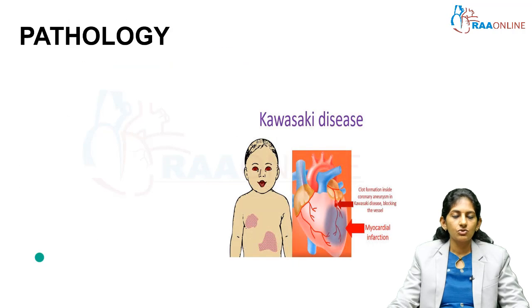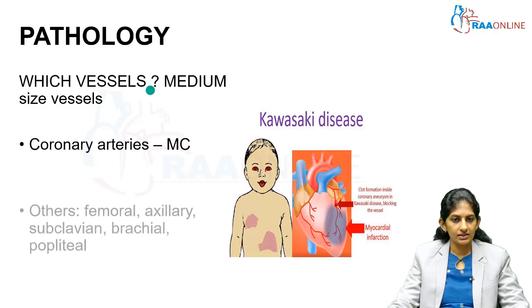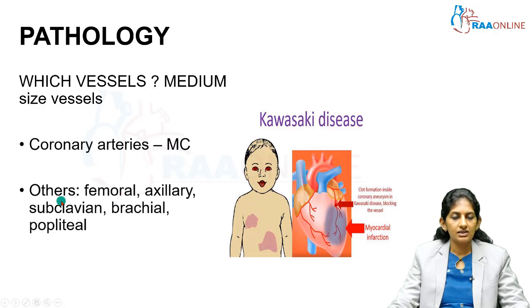Kawasaki disease has a special predilection for coronary arteries, but not just coronary arteries; it can affect other medium-sized vessels also: axillary, brachial, subclavian in the upper limbs, femoral and popliteal. So when you admit a child with Kawasaki disease, also look at these vessels, do an USG Doppler, and look for any thrombosis in these vessels also.